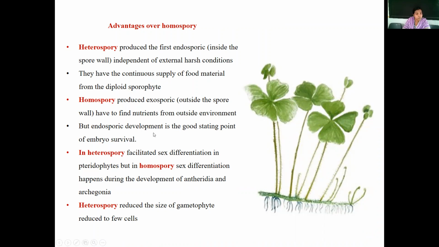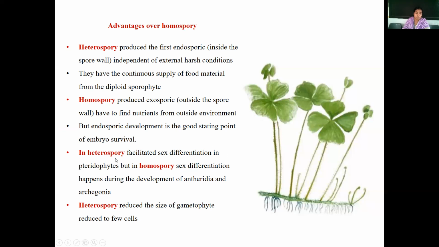Endosporic development is a good starting point for embryo survival in heterospory. Heterospory also facilitates sex differentiation in pteridophytes, but in homospory, sex differentiation into male and female sex organs happens only during the development of antheridia and archegonia. In heterospory, sex differentiation happens earlier compared to homospory.